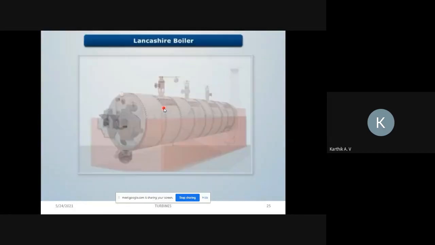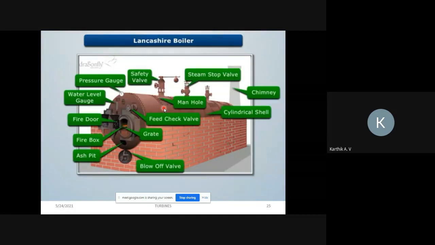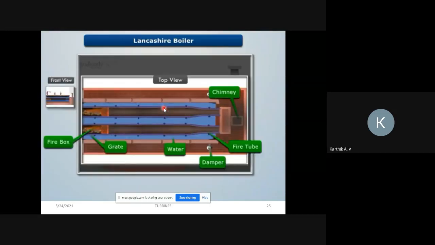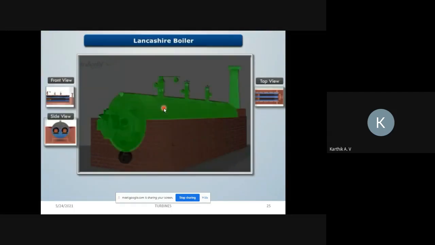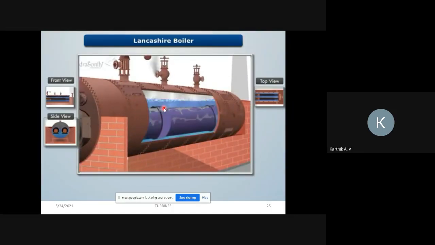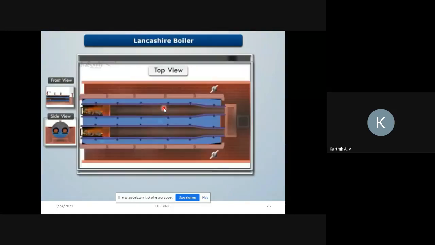Lancashire boiler is a low pressure, internally fired, stationary fire tube boiler with natural circulation. Note that here we will use the front view, top view and side view of the Lancashire boiler to explain its construction and working. It consists of a horizontal cylindrical shell filled with water surrounding two large fire tubes. The cylindrical shell is placed over brickwork, which creates several channels for the flow of hot flue gases.